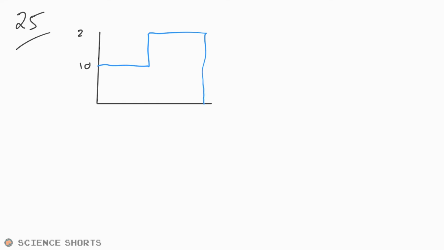25, variable force acts on a mass. Okay, so there we go. And we have 10 and 20 and 0.5 and 1. What is the speed of the object when t equals 1 second? Easy peasy. We have a force-time graph, and we know that the area under the graph will give us the impulse or the momentum gained. And if it's starting from rest, which it is, then that impulse is going to be equal to the end momentum. So let's just figure out the area, shall we?